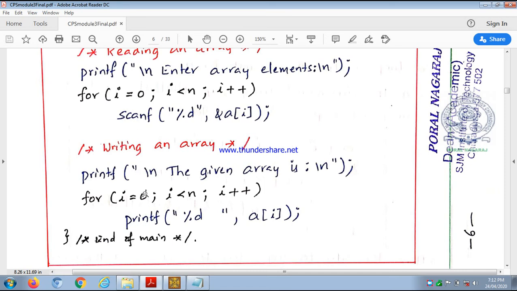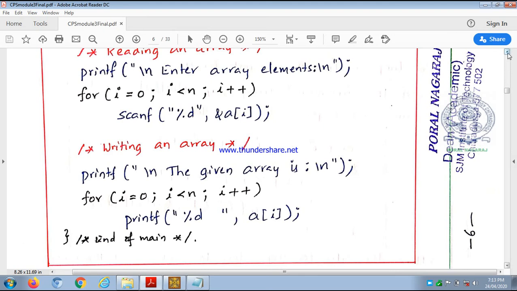See, for i assigned value 0, i less than n, i plus plus, instead of scanf we use printf percentage d. Here in scanf we used ampersand a of i because this is the input statement, and in printf we don't write the ampersand, the address operator. You can observe scanf percentage d has no blank space, but in printf I have written one blank space because the array elements should be displayed with some space, which we will discuss through the program. This is the end of main.